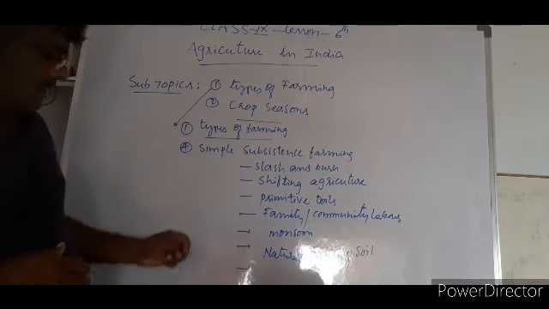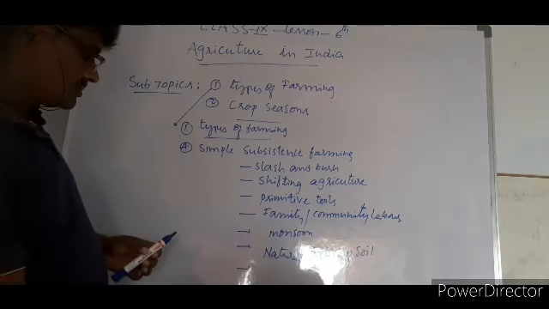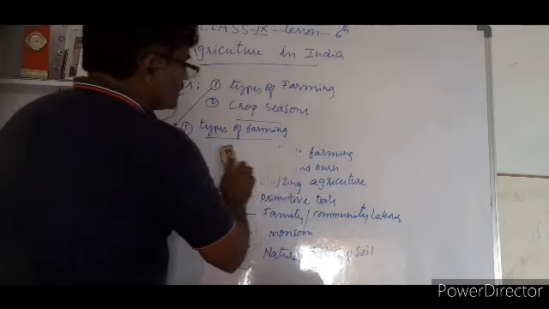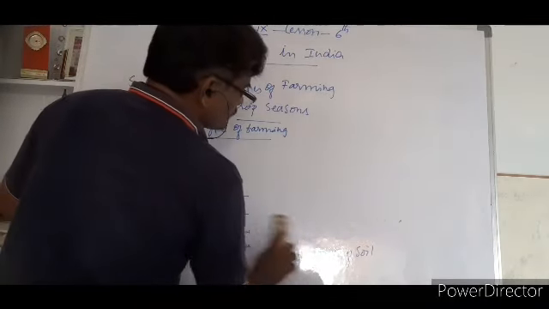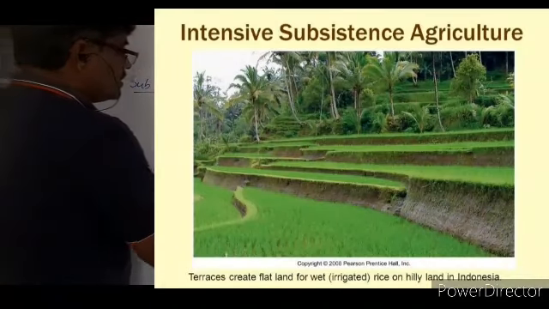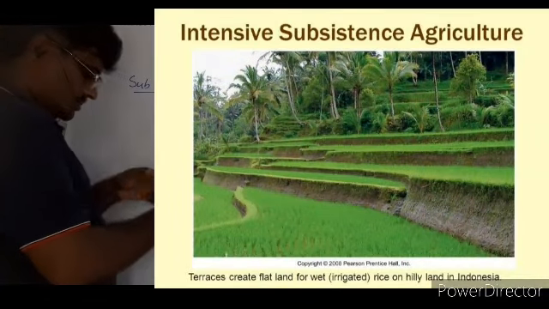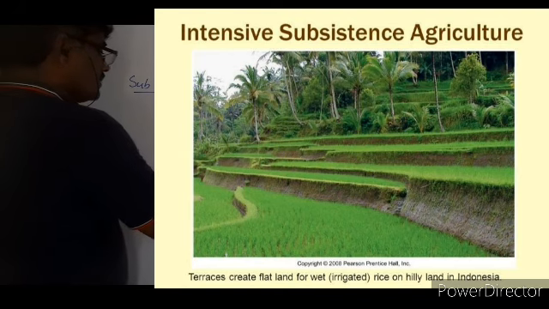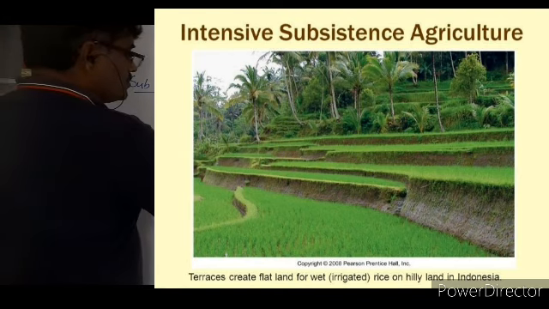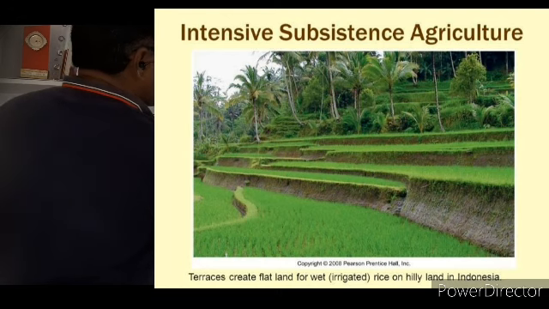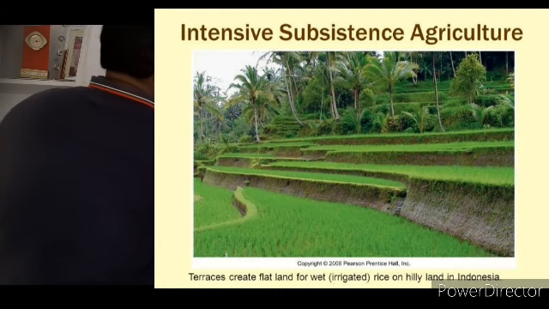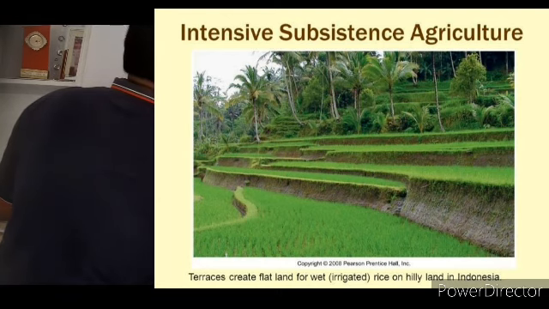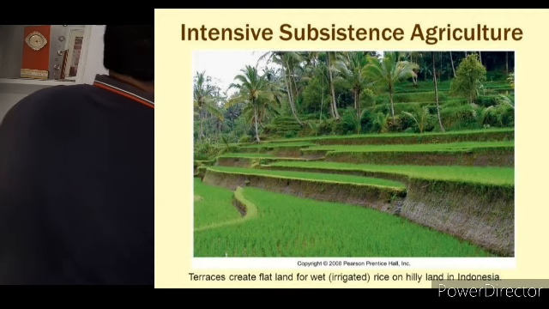Coming to the second one, which is intensive. The second important area is intensive subsistence farming. This point is to be noted. Second one, B, intensive subsistence farming.